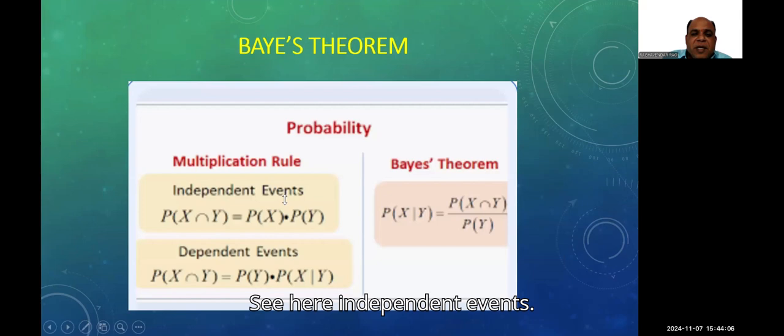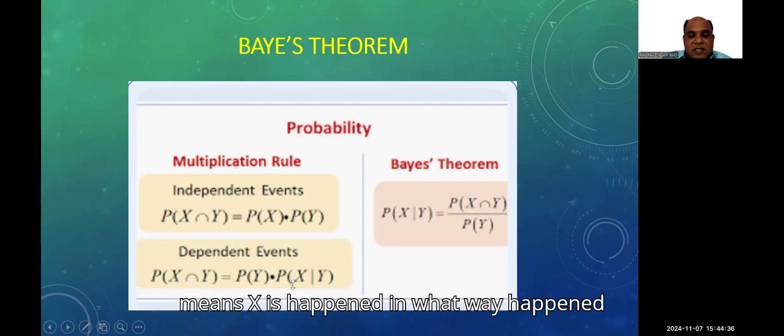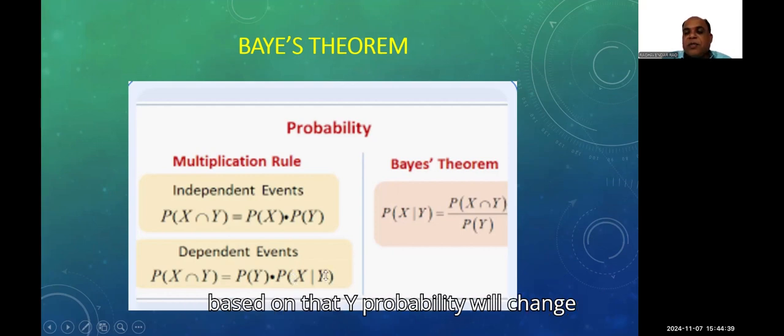For independent events, the probability of X intersection Y is equal to the probability of X times the probability of Y. For dependent events, the probability of X intersection Y is equal to the probability of Y times the probability of X given Y. Sorry, Y given X. Y given X means X has happened, and based on that, the probability of Y will change. That needs to be multiplied, 1 by 10 into 1 by 9 in our example.